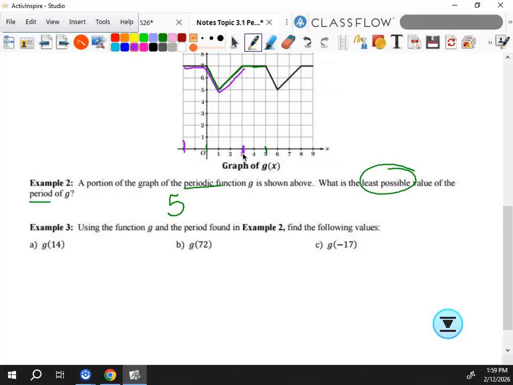Yes, but you do want to be careful. Like if I started here and went to the left, you see how that doesn't actually go to 2 like this does? So you want to make sure you actually get a full cycle no matter where you start, okay? Any questions at all at this point?